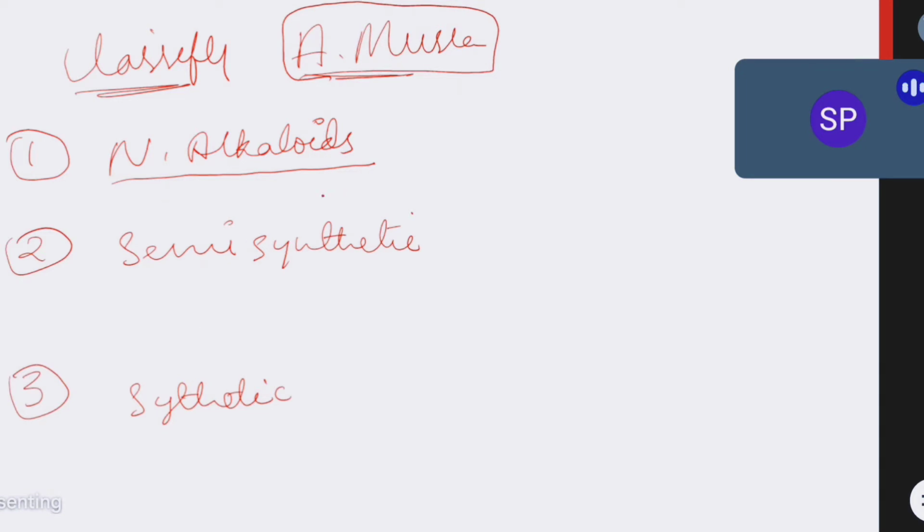See, in natural alkaloids we have two examples. Number one, we have atropine, very very important. Second one, we have scopolamine.